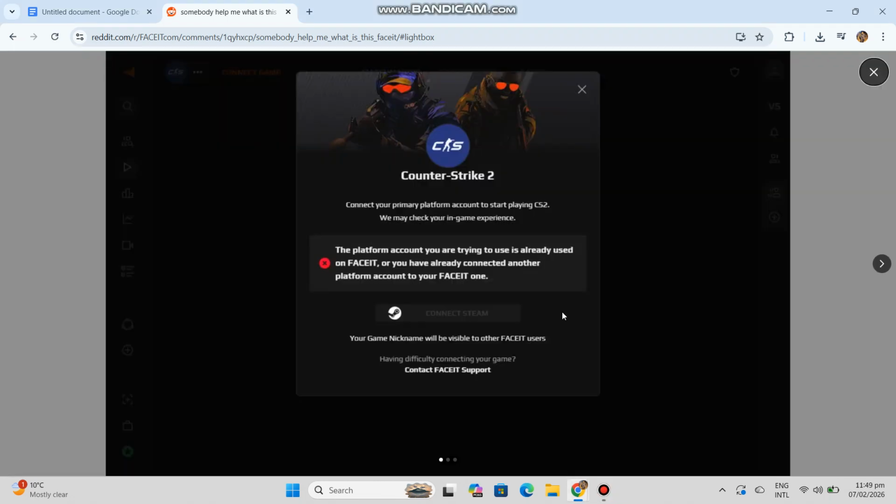Already linked to another FACEIT account. So FACEIT is blocking it because one Steam equals one FACEIT account. No duplicates allowed. Let's fix this step by step.